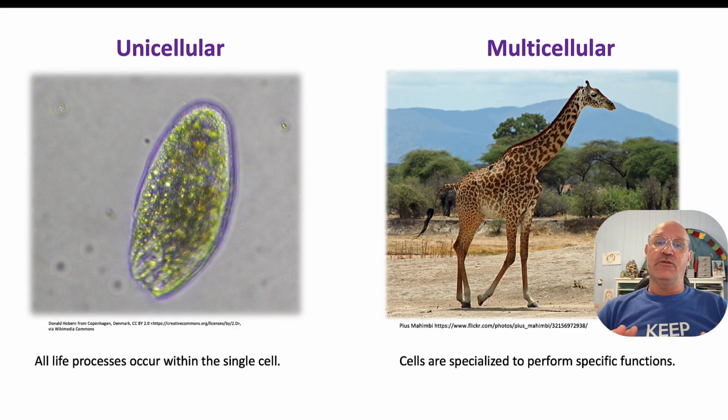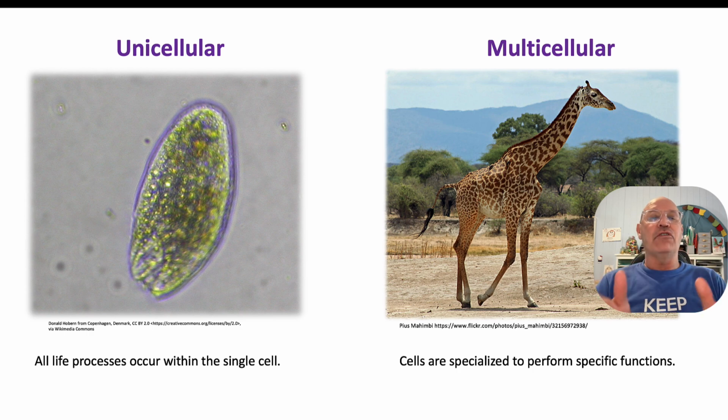With unicellular organisms, all processes within that organism occur within that one cell. It might be prokaryotic and everything occurs in the cytoplasm. It might be a eukaryote where it's got specialised organelles, but even still it's all within that one cell. But with a multicellular organism, we have specialised cells that work together with specialised tissue that form specialised organs that all perform specialised functions and all work together to maintain all those life processes with that multicellular organism.